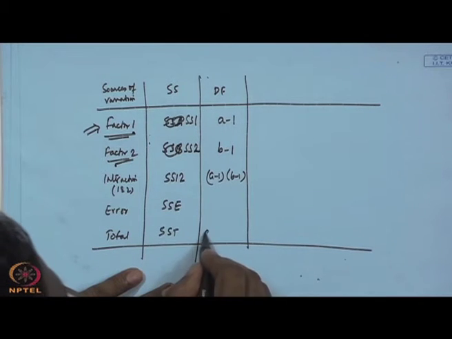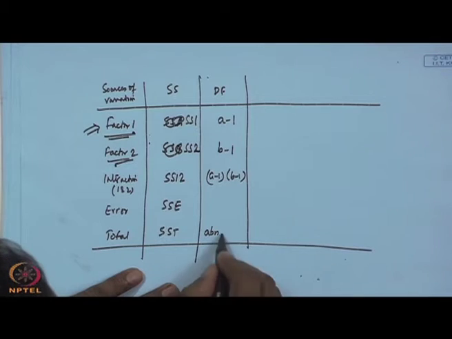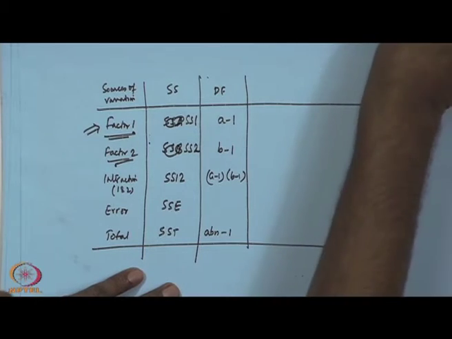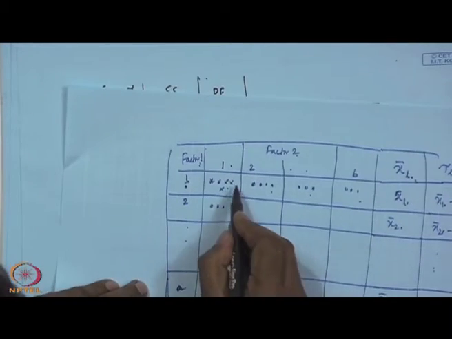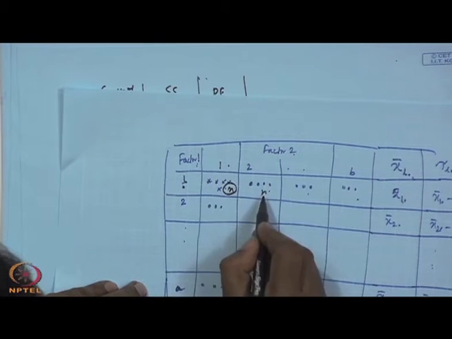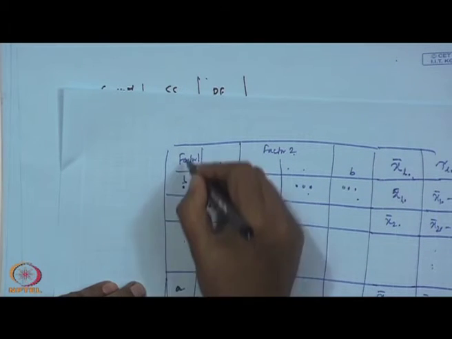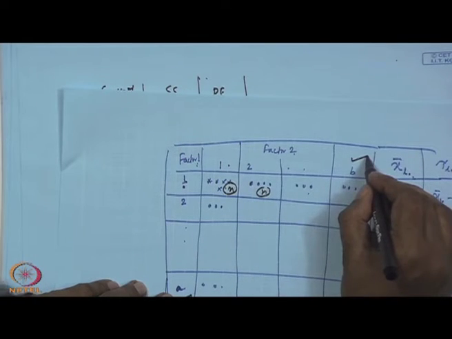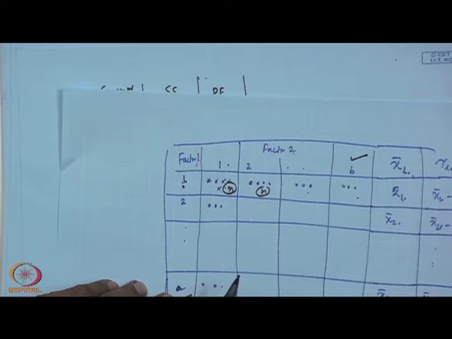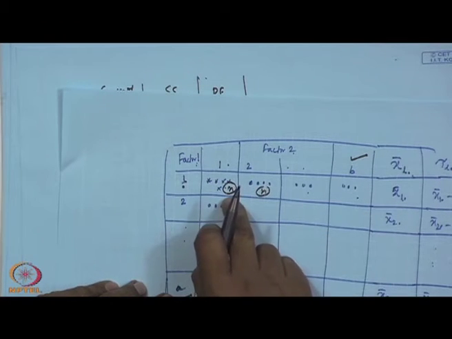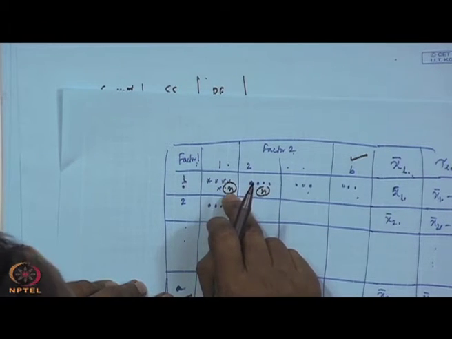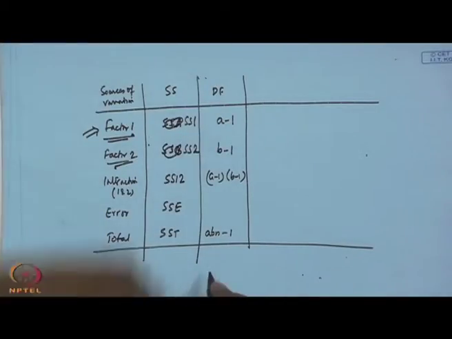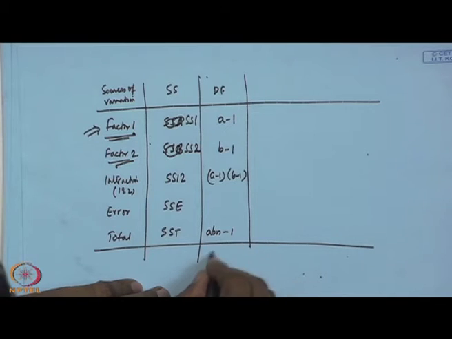What is the total number of observations? ABn minus 1, because if we consider that you are collecting n observations in each cell, there are A levels for factor 1, B levels for factor 2, there are AB cells, and in each cell there are n observations. So, ABn is what is our capital N. Capital N is ABn.